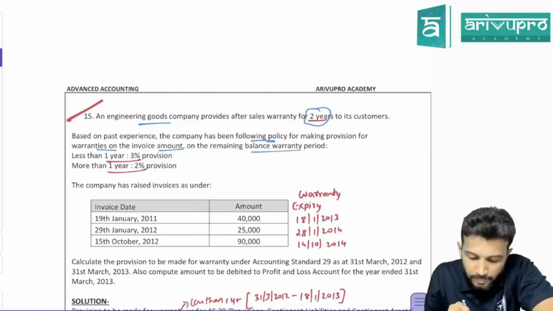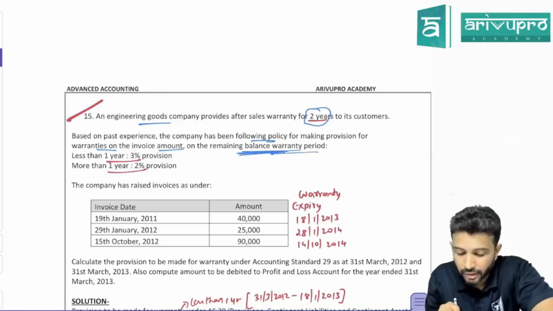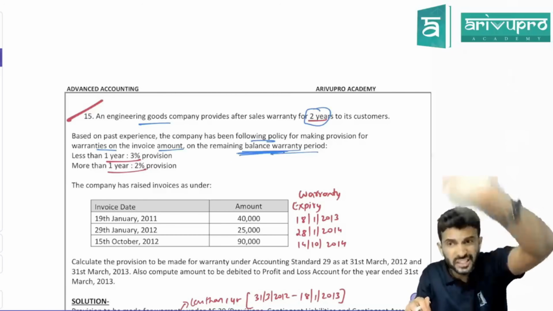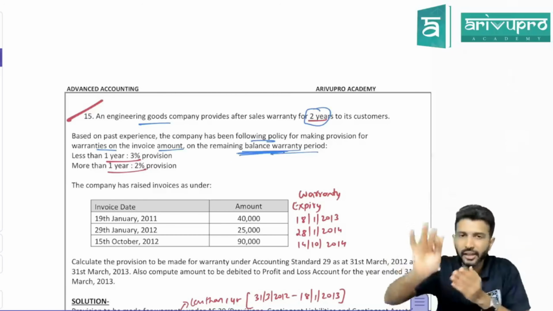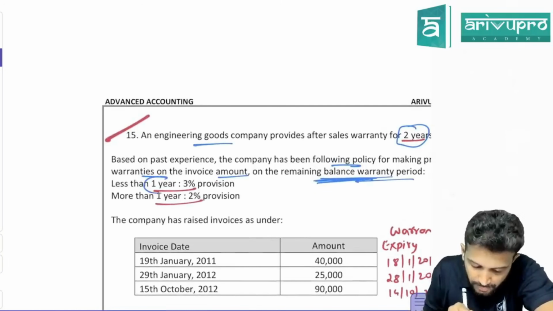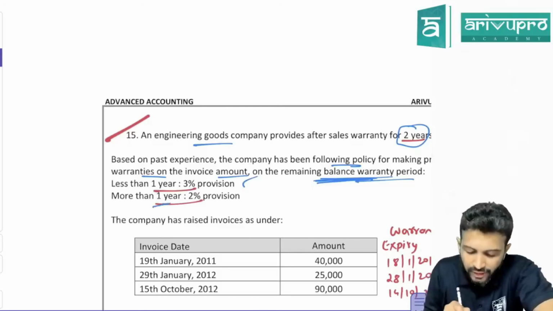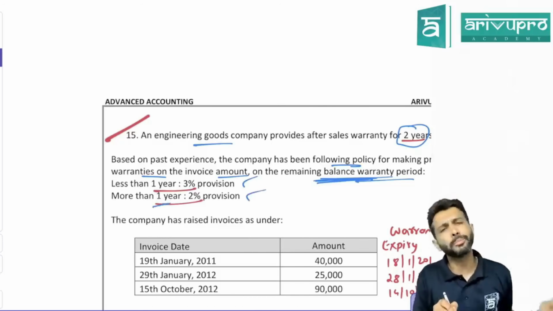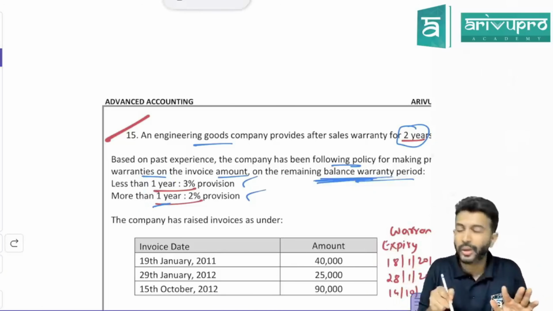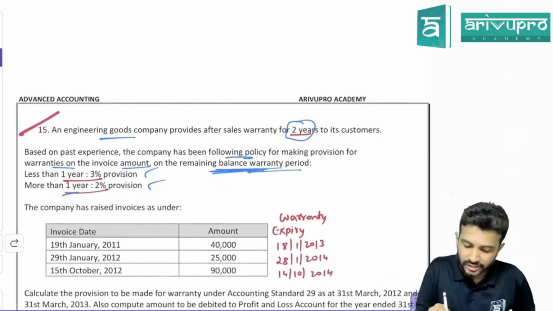They make the provision for warranty on what, sir? On the basis of the remaining balance warranty period. At every year end, they will check how much balance warranty period is remaining. And they are saying, if the warranty period remaining is less than 1 year, we will make 3% provision. If warranty period remaining is more than 1 year, we'll make 2% provision. This is the policy company has adopted. This is not 1 year, 2 years. What does this more than 1 year, less than 1 year mean? Warranty period remaining. That's what they said.